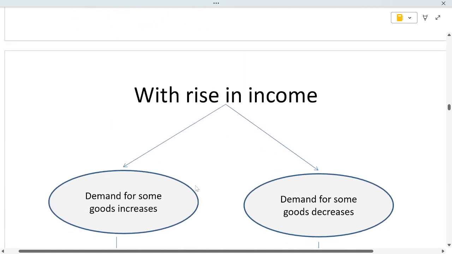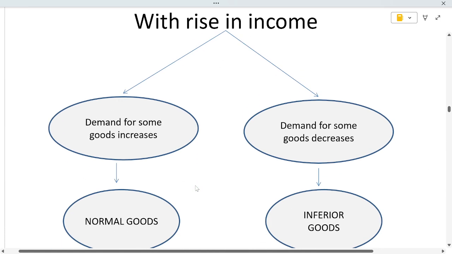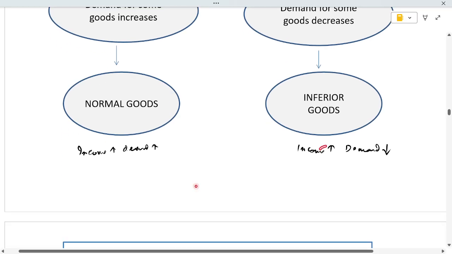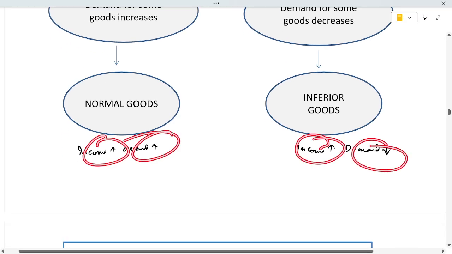Okay, now with rise in income, demand for some goods increases. These are known as normal goods, whereas demand for some goods decreases. These are known as inferior goods. As income increases demand decreases for inferior goods; as income increases demand increases for normal goods.